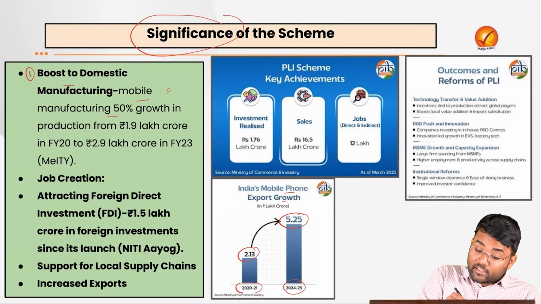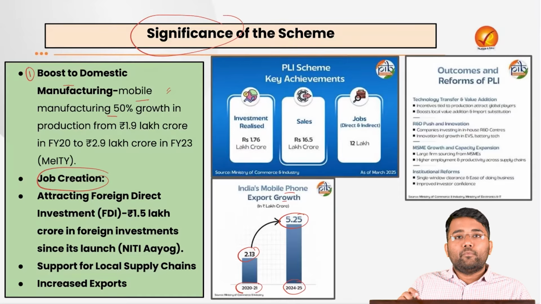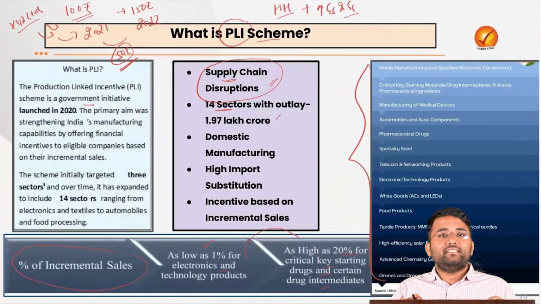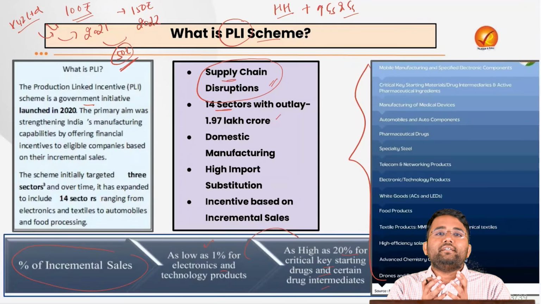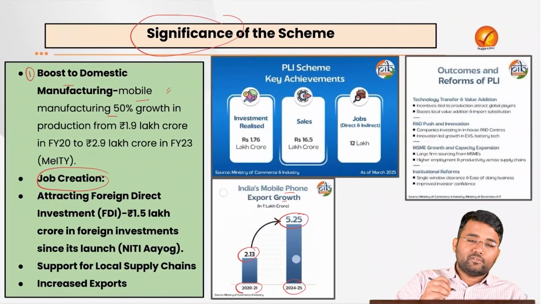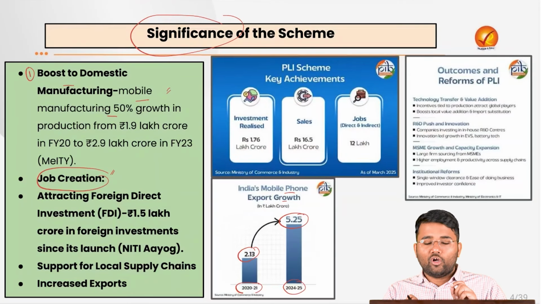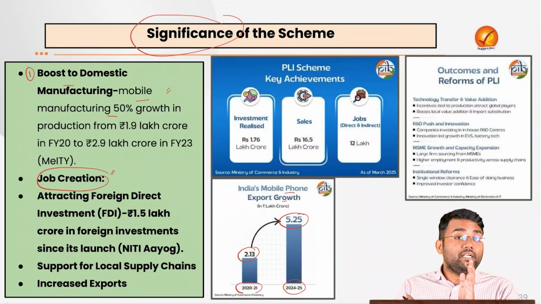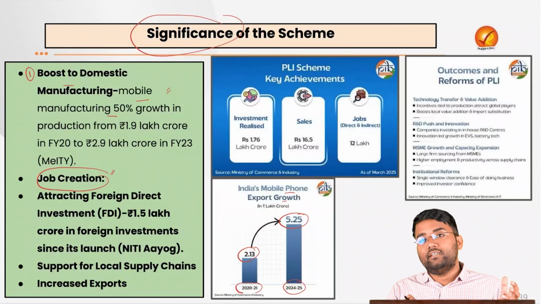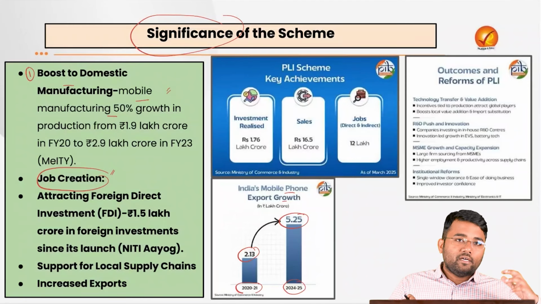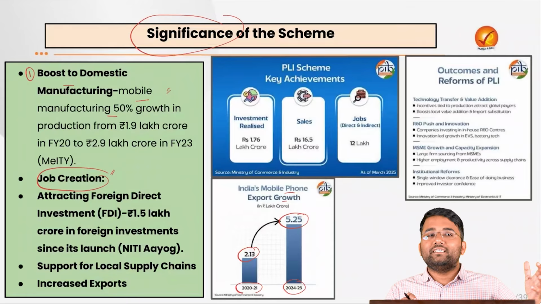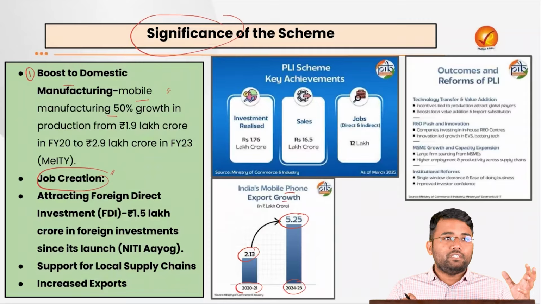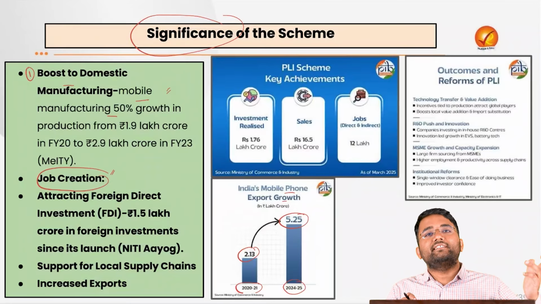Also, it created jobs. Why? Because as we discussed, when the companies are investing more in the company, they need more hands for production of goods and services, and that is the reason jobs are also being created. Along with that, there are certain labor intensive sectors like the textile industry, where if the investment comes, that will also help us in creating more jobs, because we need more hands for producing textiles.